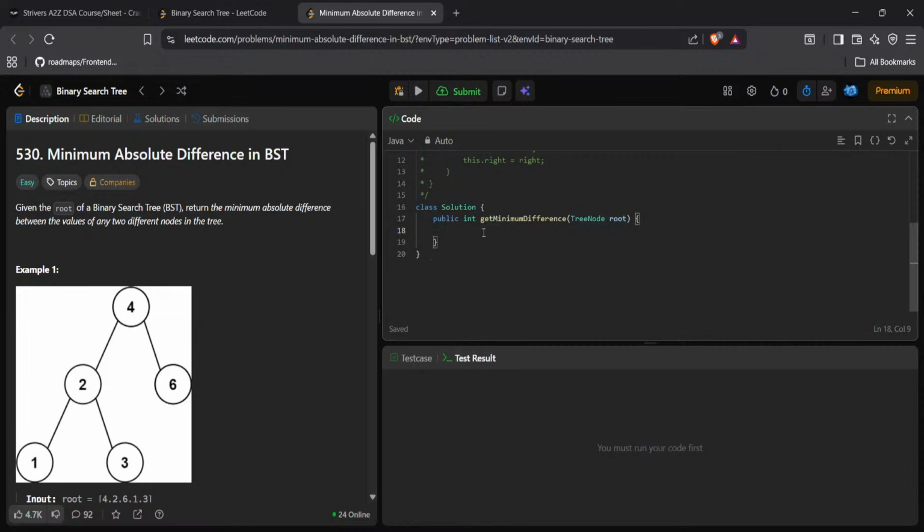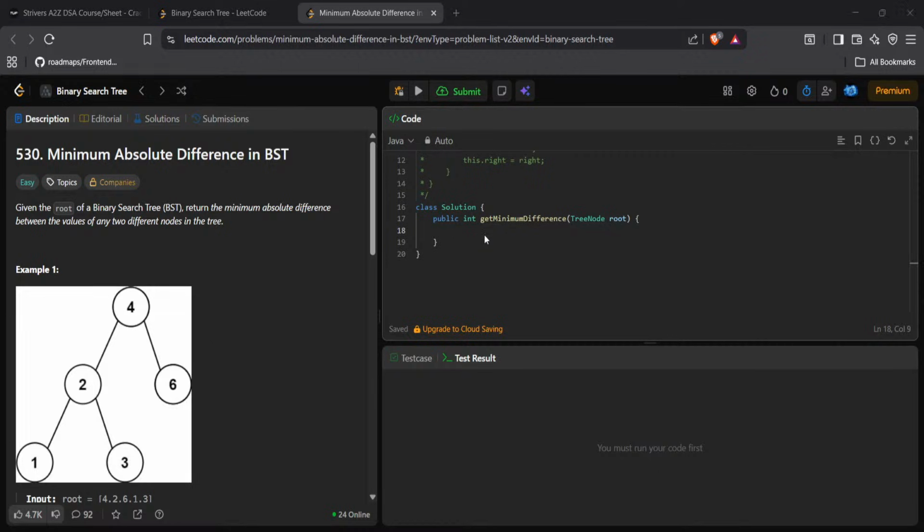Given the root node, we have to return the minimum absolute difference between the values of any two different nodes. He said any two different nodes, but why is my brain not working in this way?